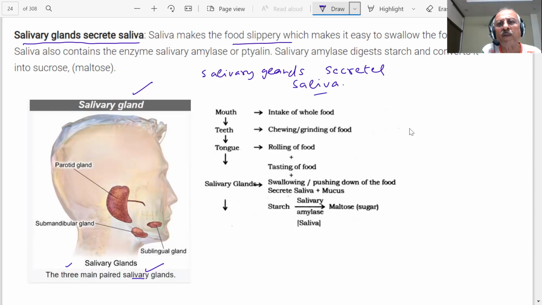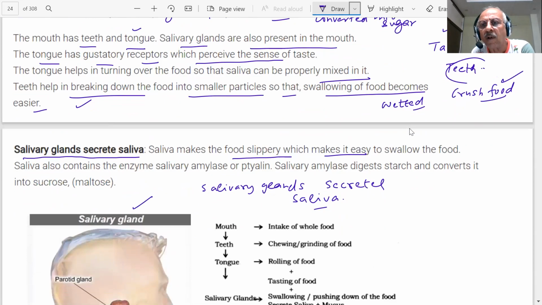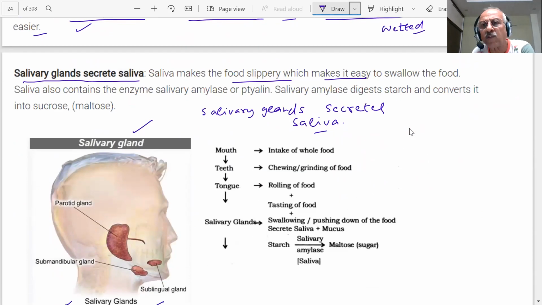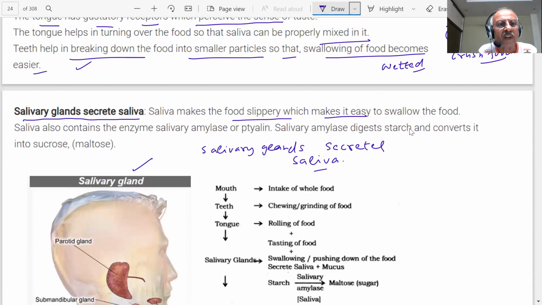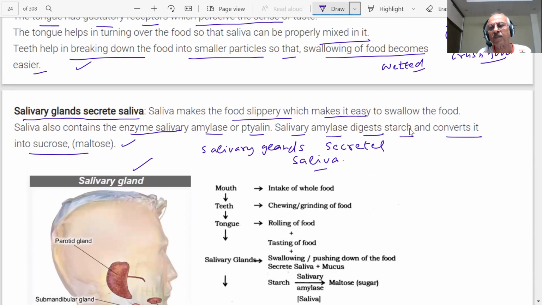Saliva makes the food easy to swallow. Saliva also contains the enzyme salivary amylase, or ptyalin. Salivary amylase digests starch and converts it into sucrose or maltose. Important point.